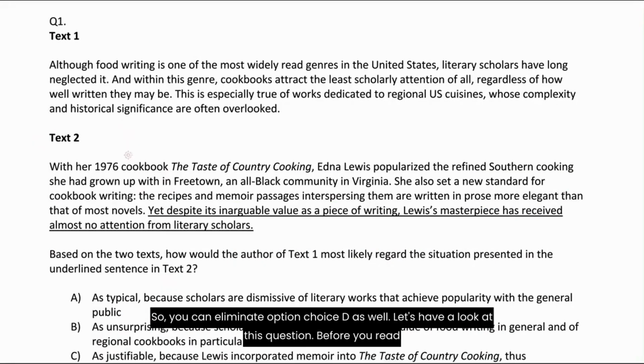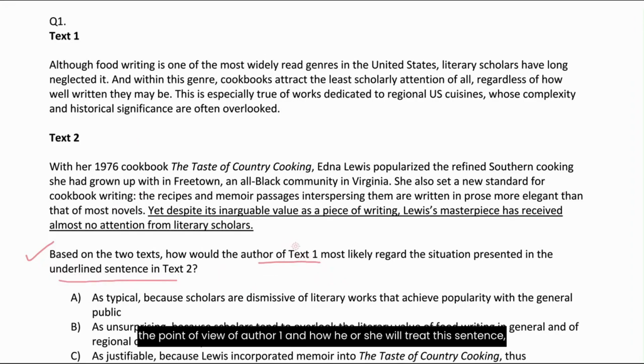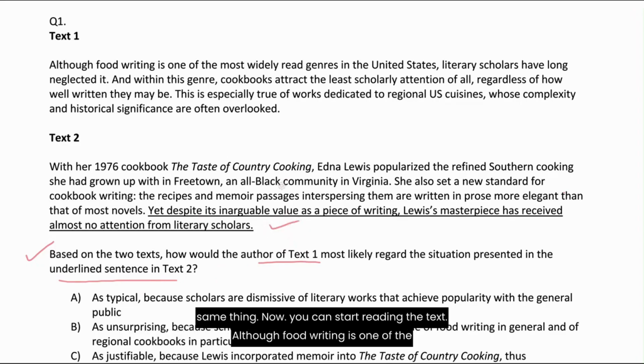Let's have a look at this question. Before you read the prompts, please read the question first. Based on the two texts, how would the author of text 1 most likely regard the situation presented in the underlined sentence in text 2? So the point of view of author 1 and how he or she will treat this sentence. Same thing. Now you can start reading the text.